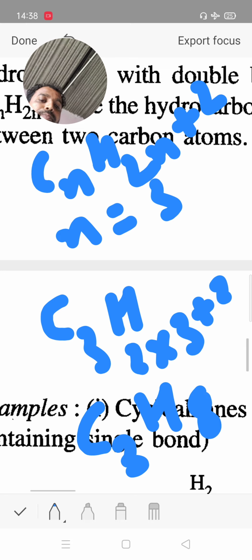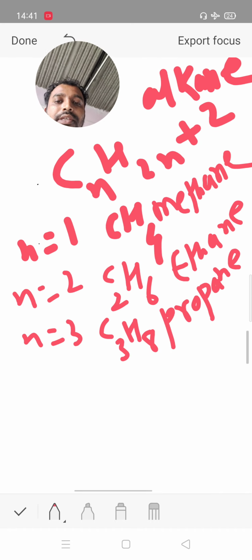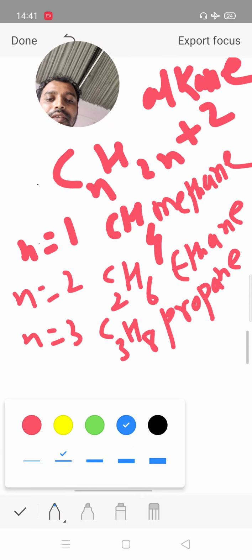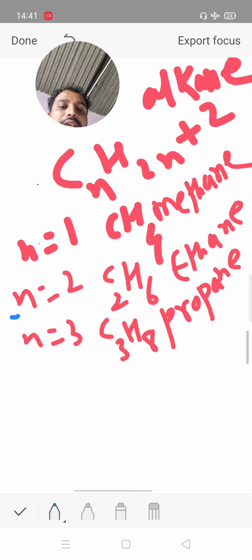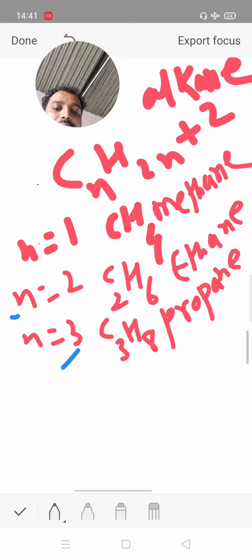It is the structure of propane. N equal to 1 is CH4 methane, n equal to 2 is ethane C2H6, then n equal to 3 is propane.